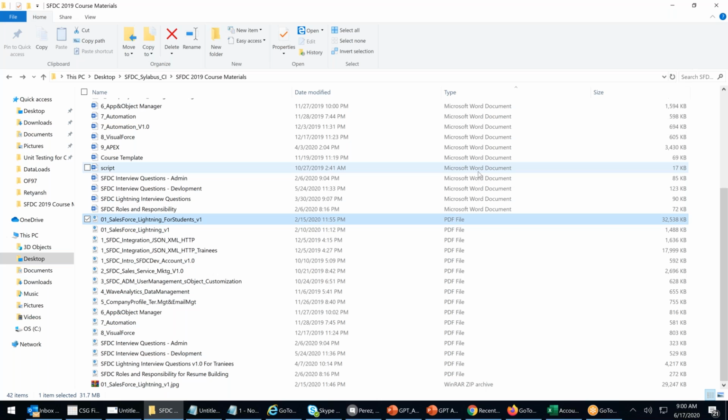Rupam, in terms of certification, is there a specific certification on LWC Lightning? Currently, we don't have any specific certification on LWC, guys. At this moment, it's not available. So we don't have that certification.